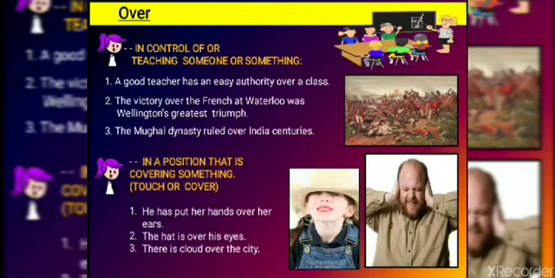Third one, there is cloud over the city. That means the city is covered up with clouds. The clouds are hovering over it. Right, next. They put a blanket over her. What do we do with a blanket? With a blanket we cover ourselves, right? So whenever there is a sense of covering, we will use over.